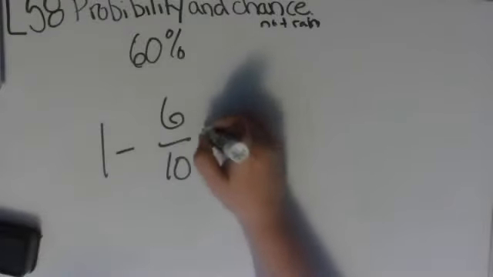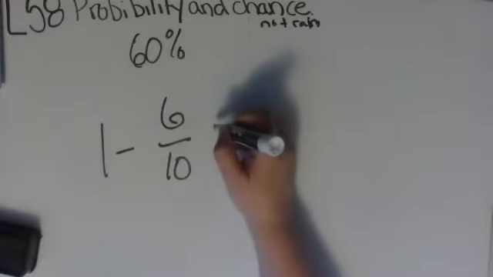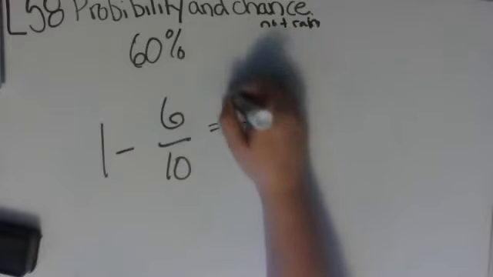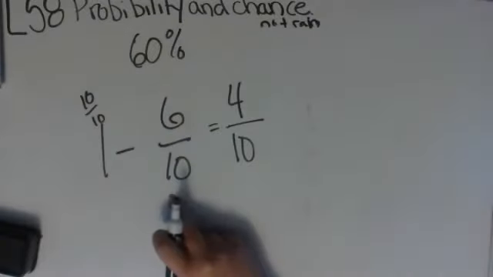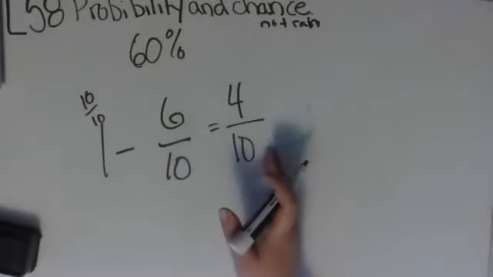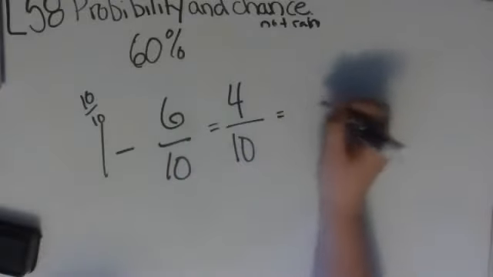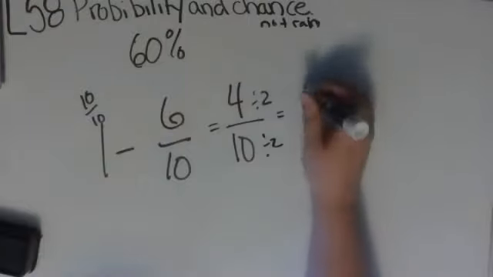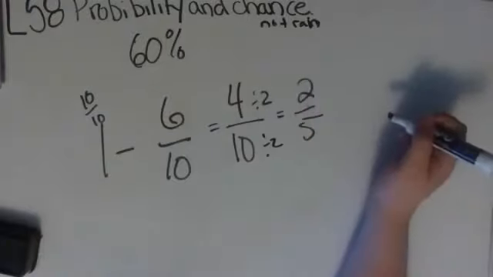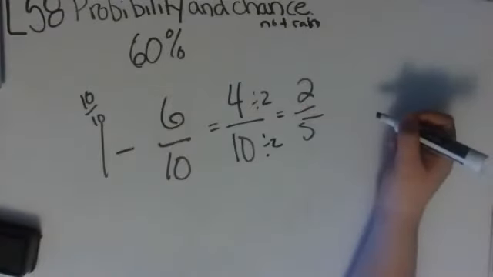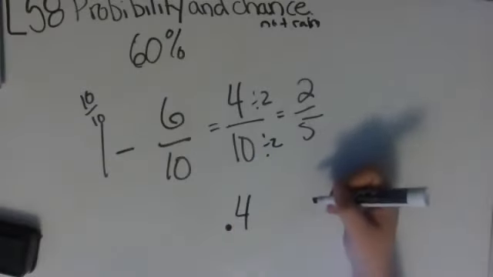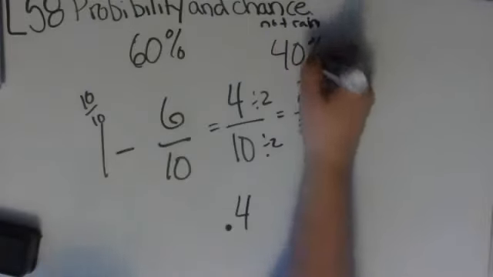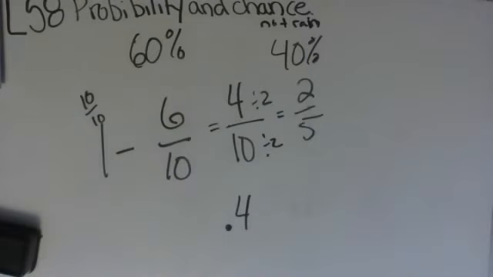So 10 over 10, take away 6/10 equals 4/10. Because remember, this is 10 over 10 because we want the same denominator. 4/10 made smaller, divide by 2, simplify, is 2 over 5. So you have a 2/5 chance that it is not going to rain tomorrow, or a 4/10 chance that it will not rain tomorrow, or a 40% chance that it will not rain tomorrow.